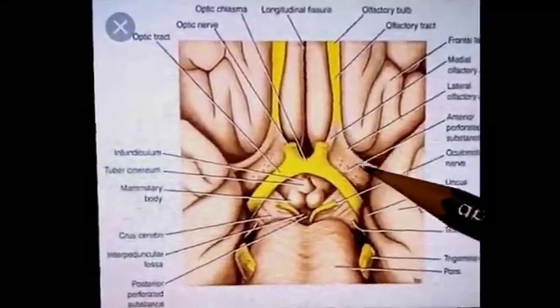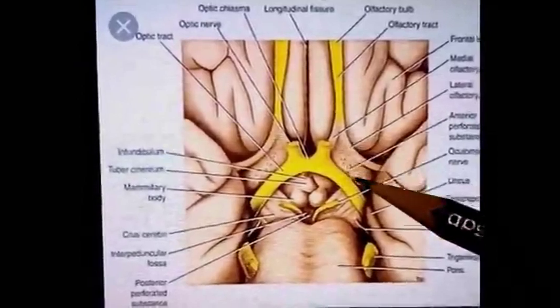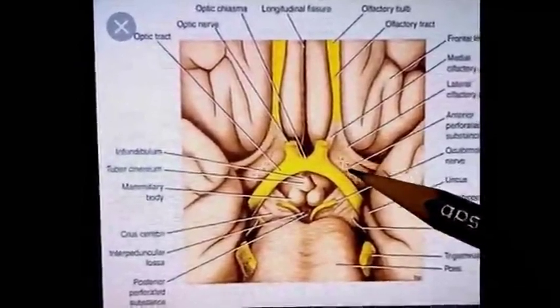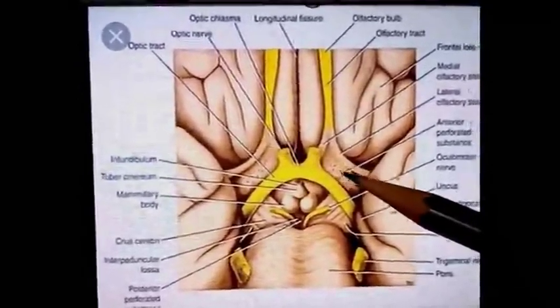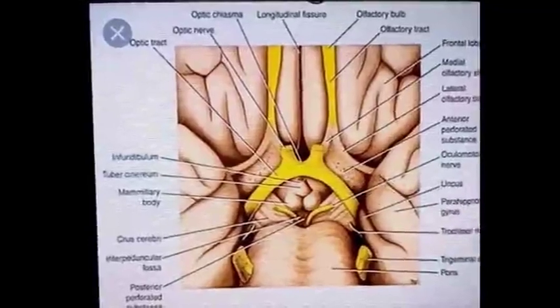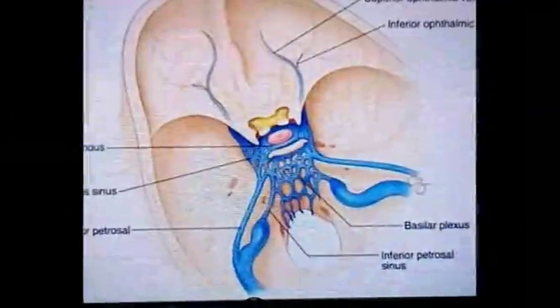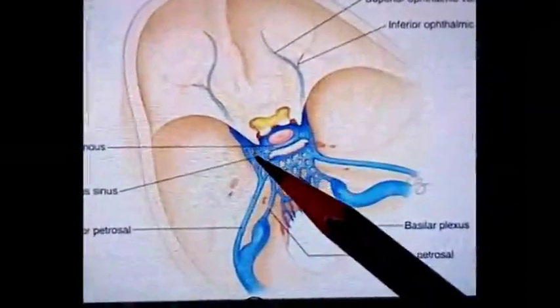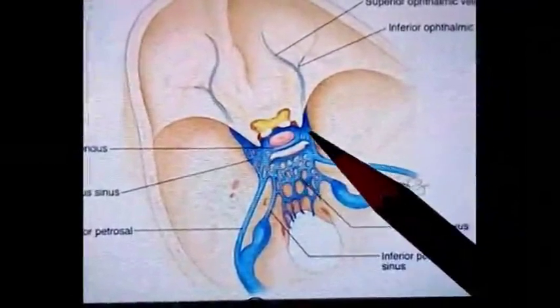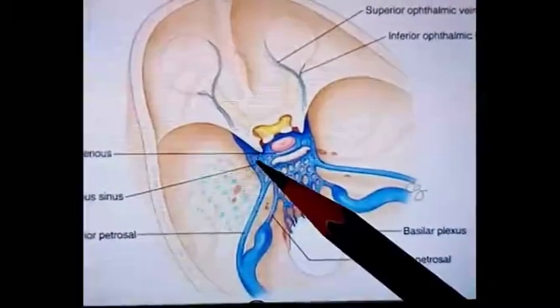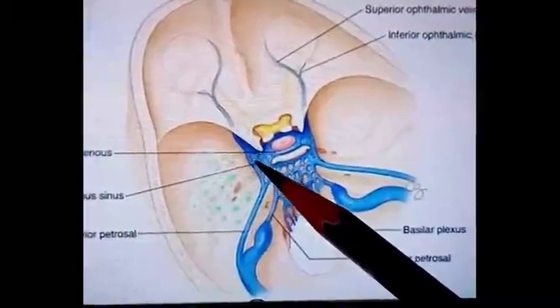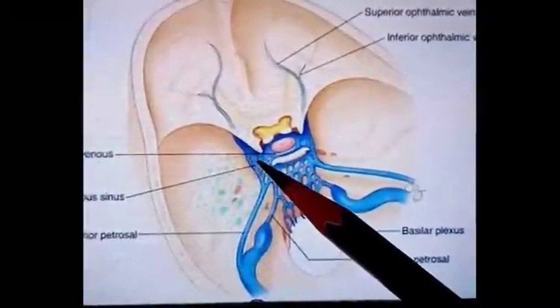Lateral limb of this olfactory tract. So this quadrangular area is known as anterior perforated substance, present in superior relation to the cavernous sinus. Inferior relations of cavernous sinus. So here we can see this is cavernous sinus 1 and this is another cavernous sinus. Inferior to it lies a foramen in the base of the skull, that is known as foramen lacerum.